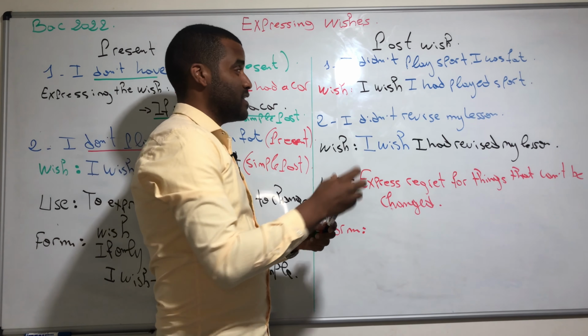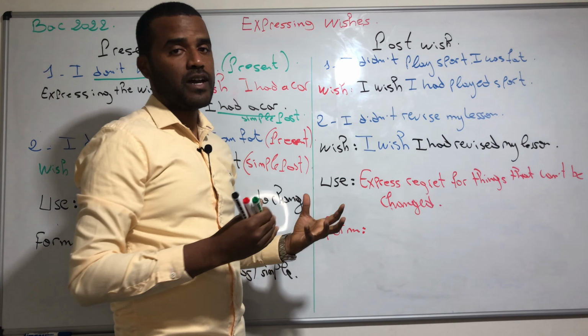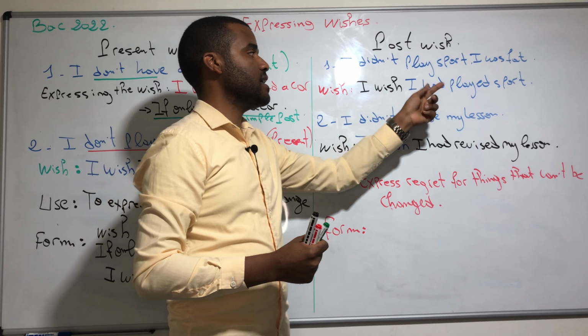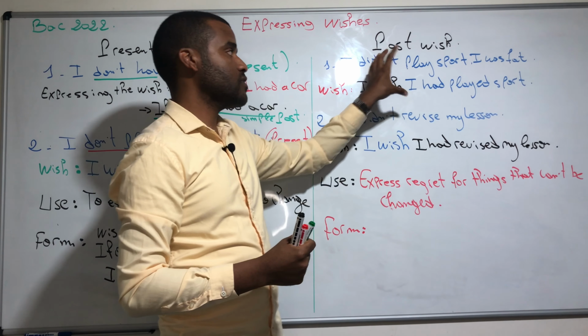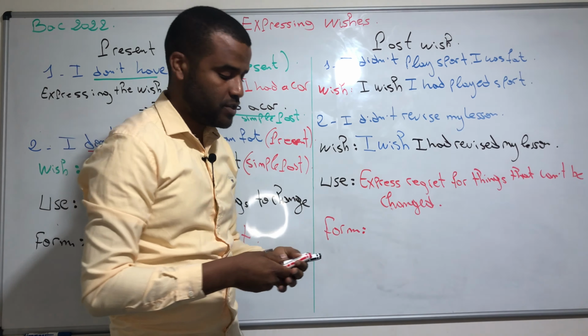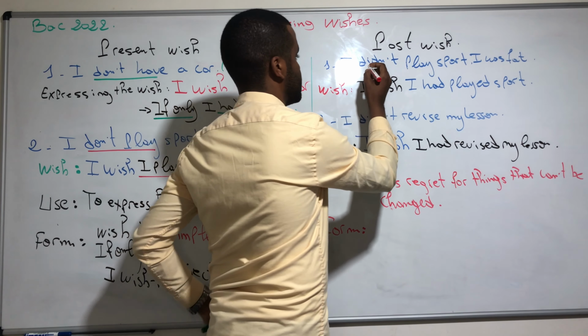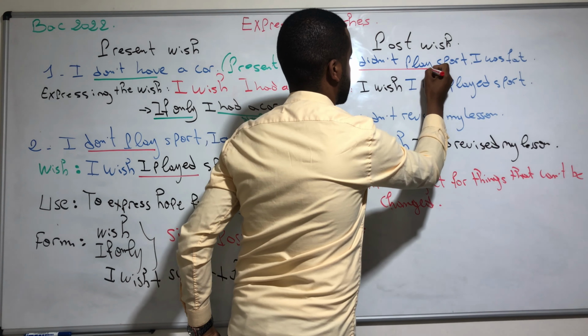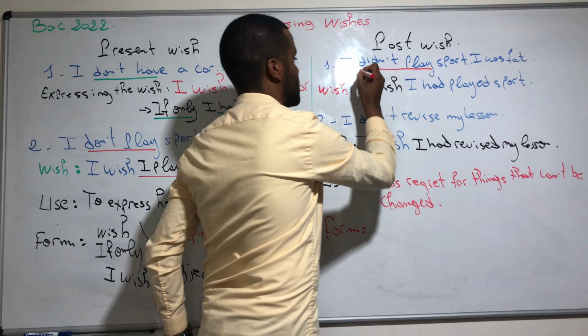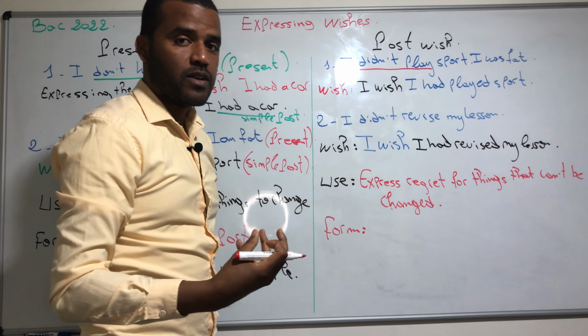If you want to express this with wish, we say I wish I had played sports. So we are going to analyze the sentences that we have here. We have I didn't play sports. Which tense do we have here?